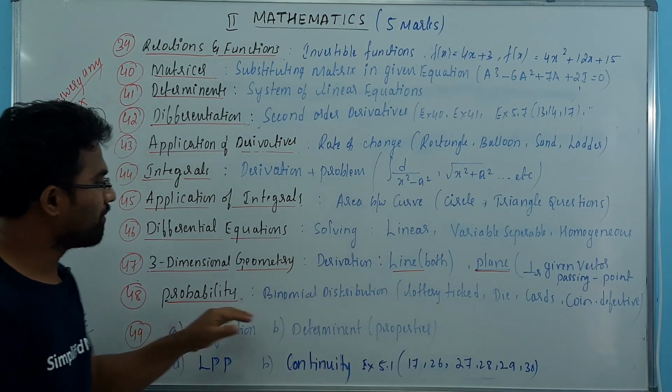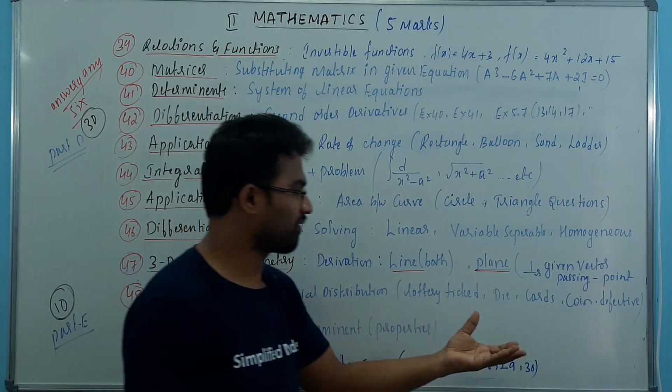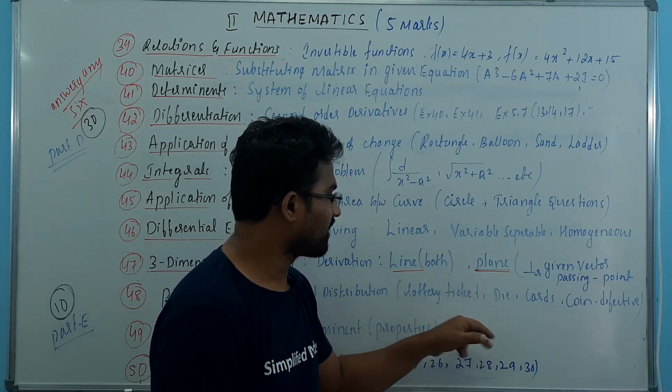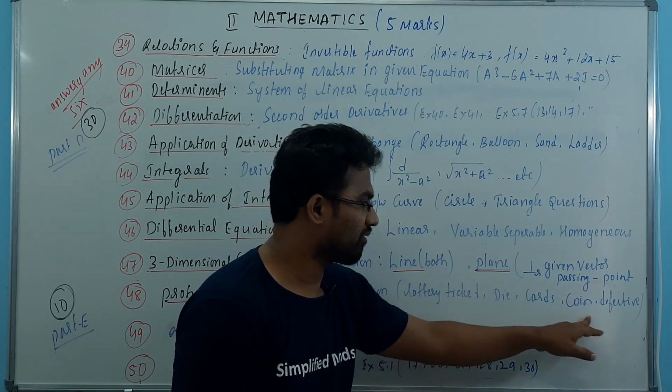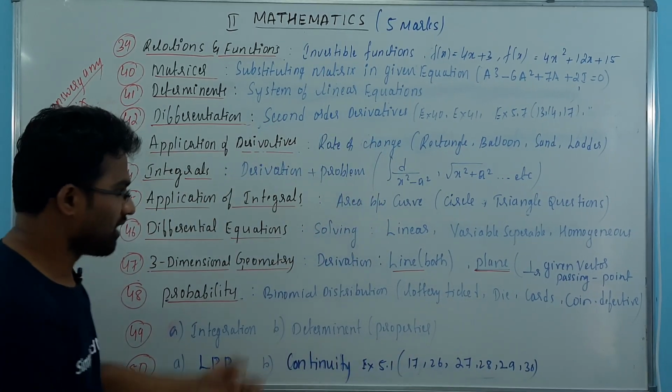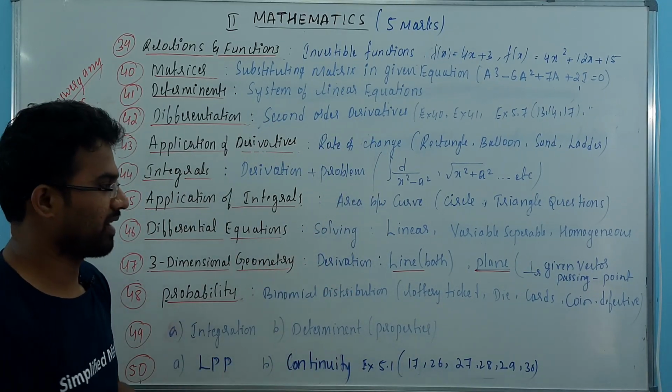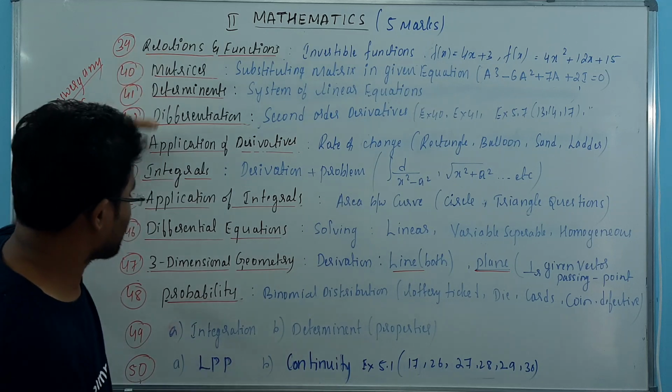Now coming to probability, binomial distribution, you have lottery ticket kind of questions, and then the other one is die questions, cards questions, you can have coins questions, and defective type of questions, like bulbs are defective, that kind of questions. So these are the questions which can come.